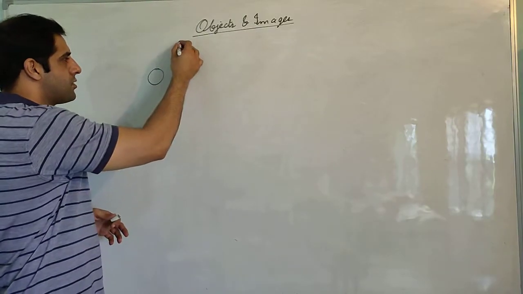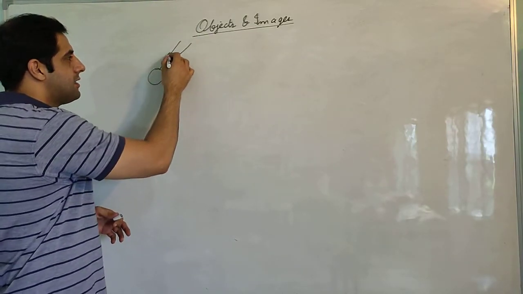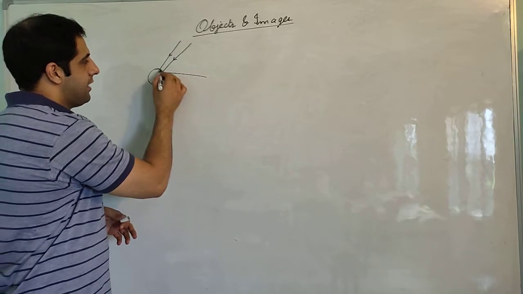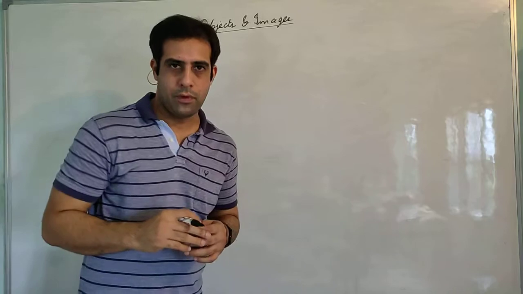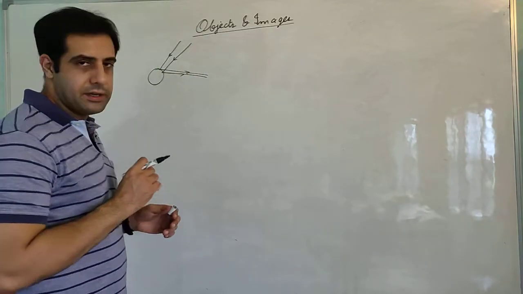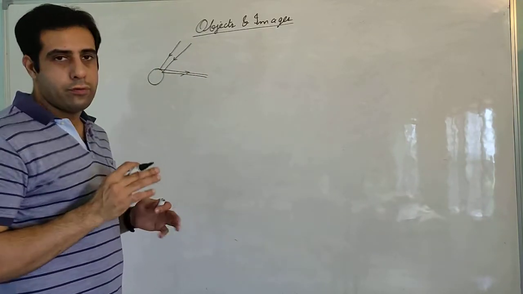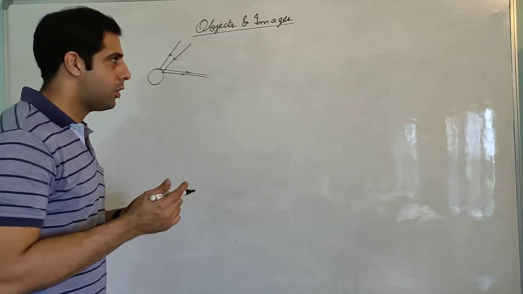So suppose from the sun, light is incident on it and it is getting reflected. Now if we want to see the ball, then there are certain conditions that we have to follow, otherwise we won't be able to see the object.